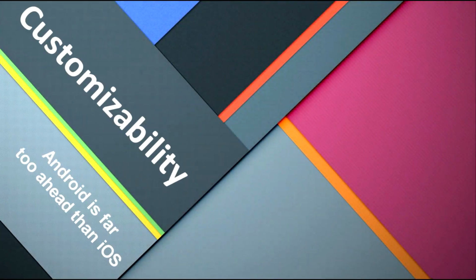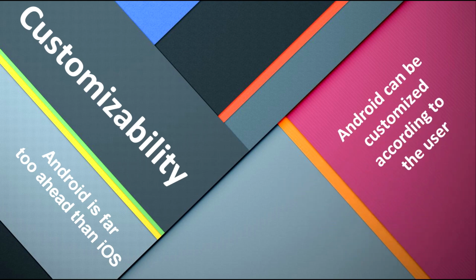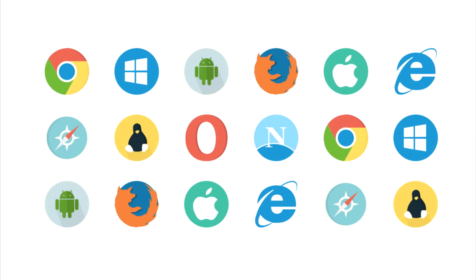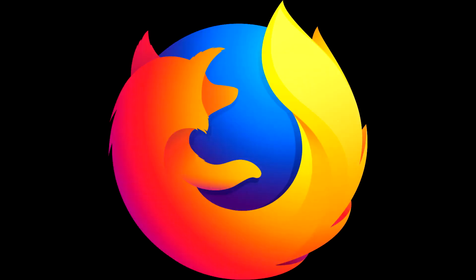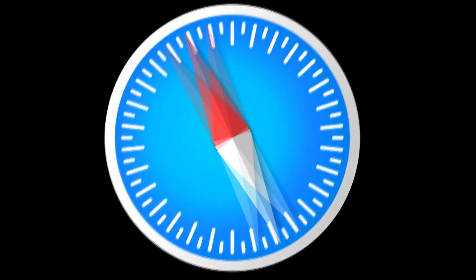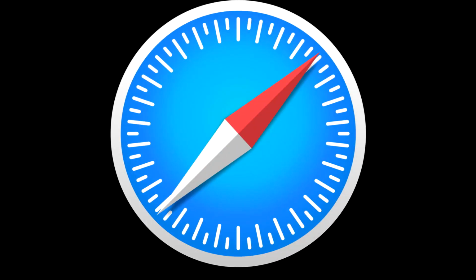What the f? Let's talk about customizability. Android is far too ahead of iOS when it comes to customization, as Android can be customized according to the user's liking, while iOS is the polar opposite. For instance, the default browser. Android allows users to choose any of their desired browsers like Google, Mozilla Firefox, Opera Mobile, and so on without any restrictions, whilst iOS restricts users to using only Safari as the default browser.